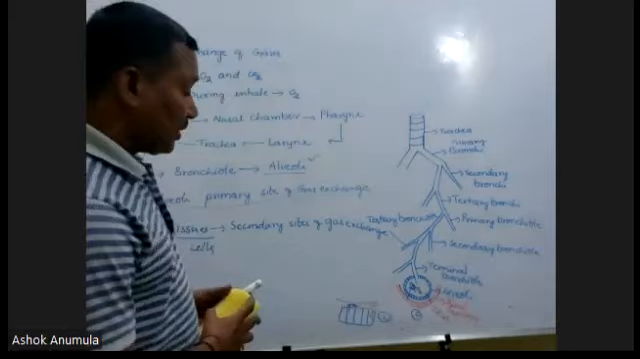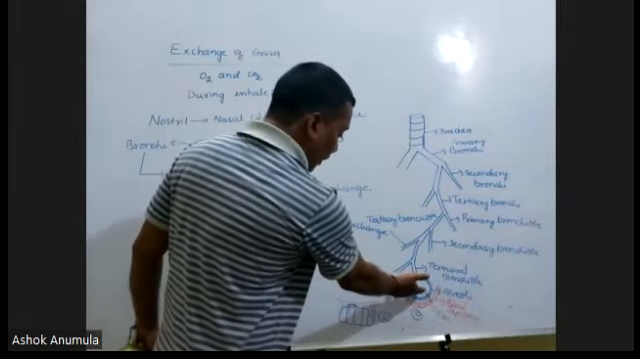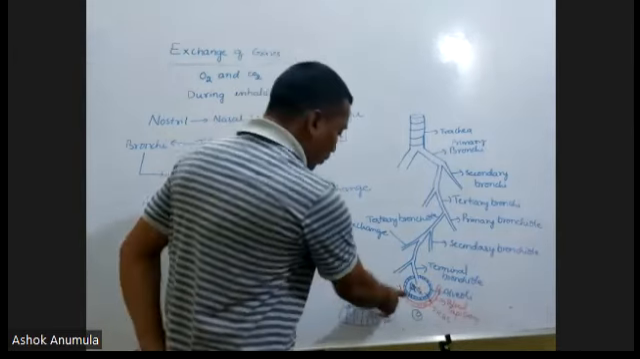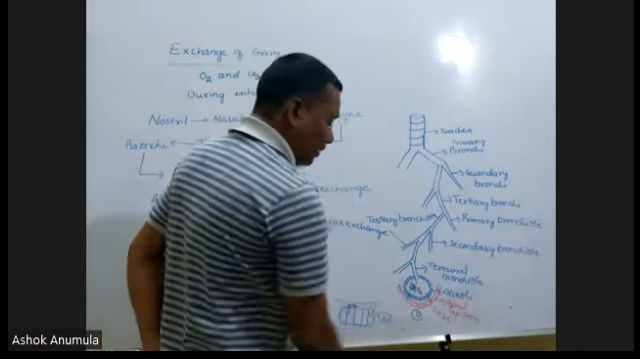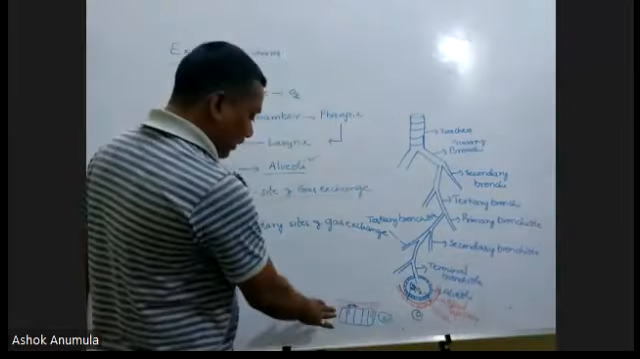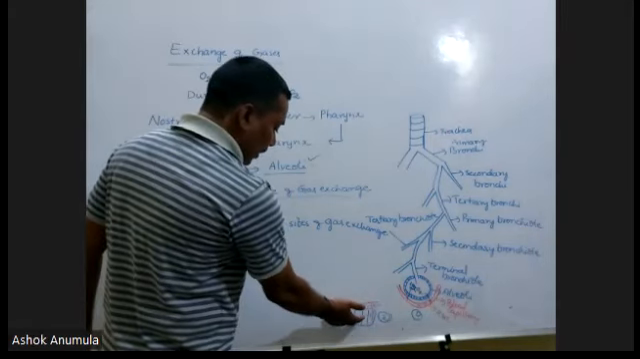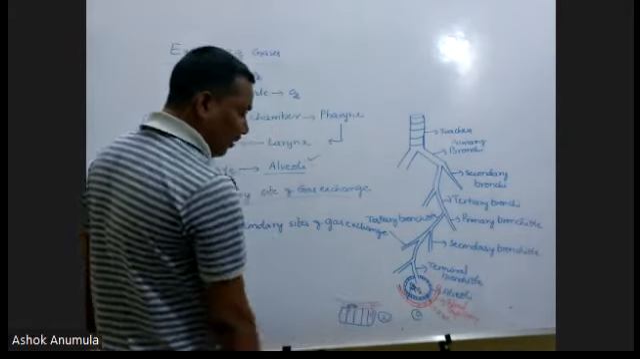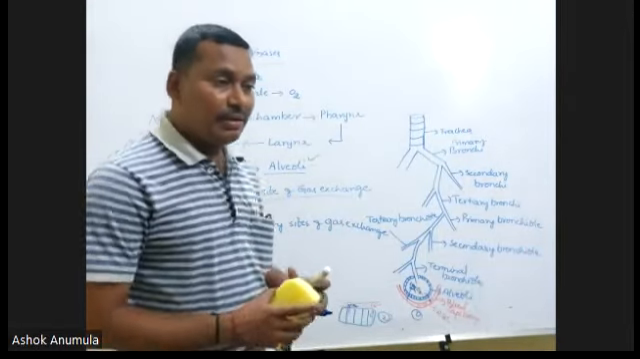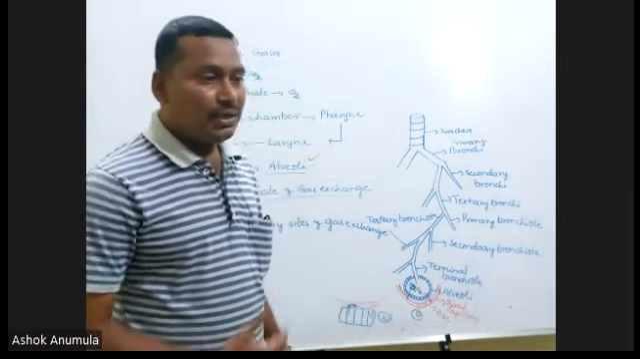Then we have to know, sir, how the oxygen is entering into the blood in alveoli and how the carbon dioxide is entering into the alveoli from blood. At the same time, how the oxygen is entering into the tissues and how the carbon dioxide is entering into the blood. It must depend on some factors. Which factors are involved in this? We have to discuss that.